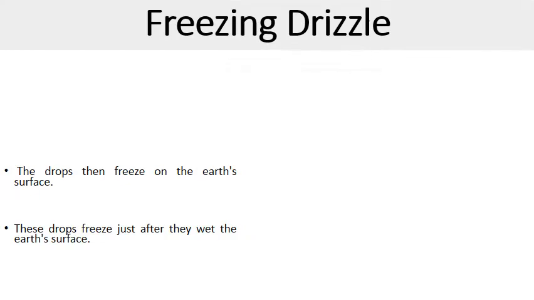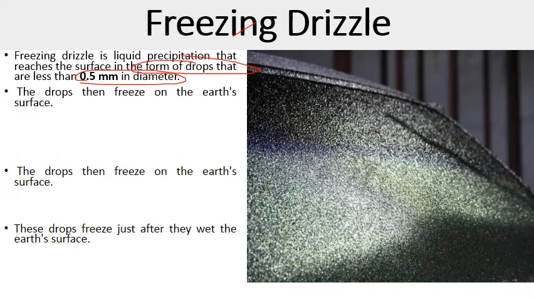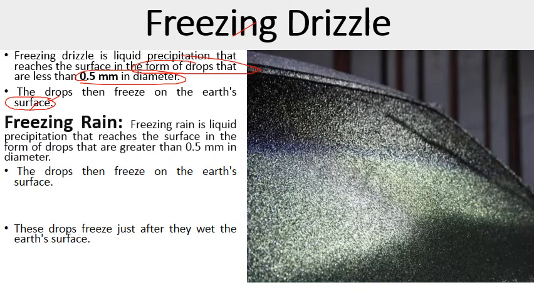Next form of precipitation is freezing drizzle. As the name indicates, freezing drizzle is liquid precipitation that reaches the Earth's surface in the form of drops that are less than 0.5 millimeter in diameter, and they get frozen when they reach the Earth's surface. The drops then freeze on the Earth's surface. These drops freeze on top of the Earth's surface.